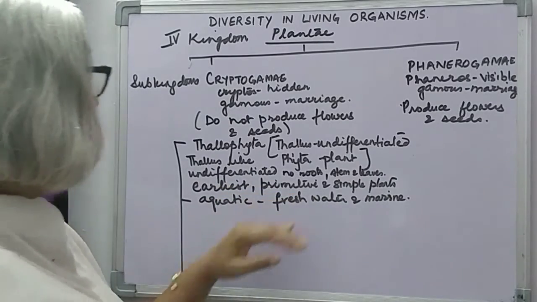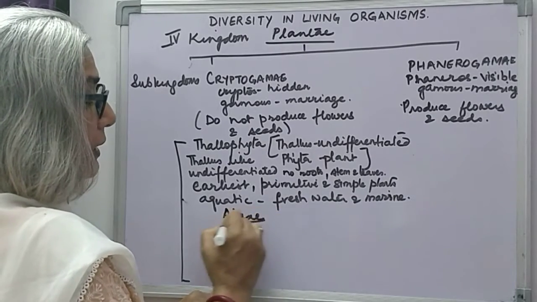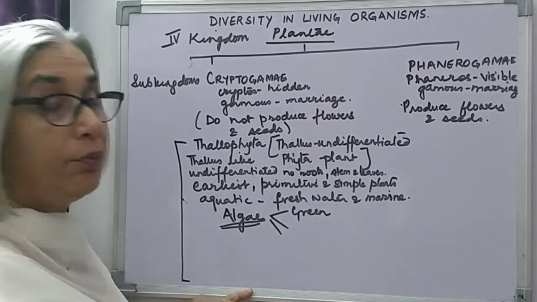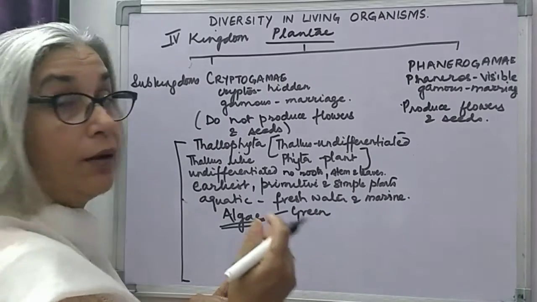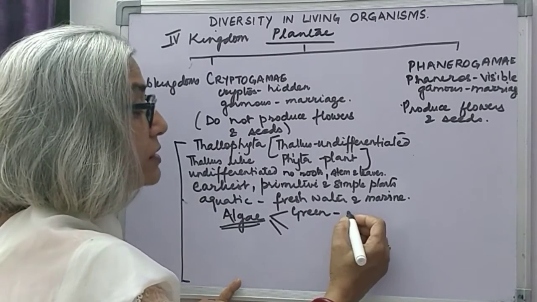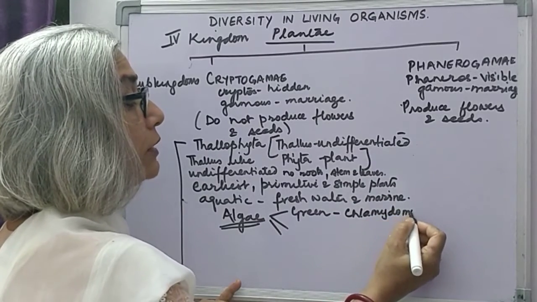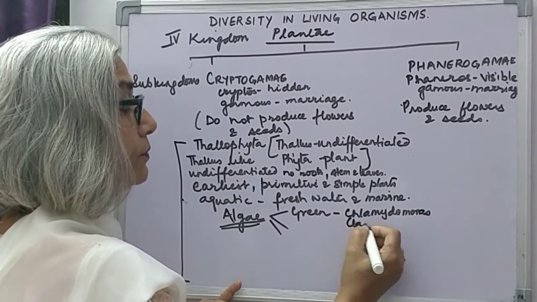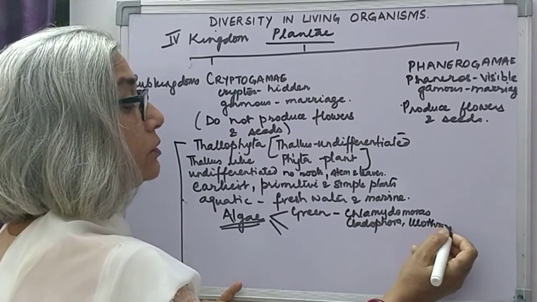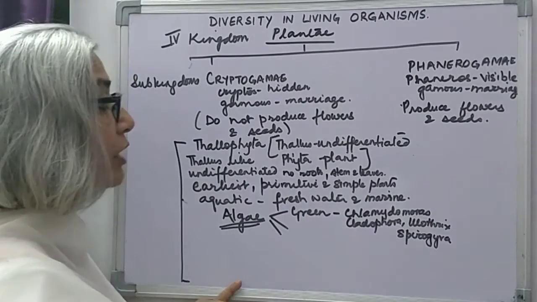Now, most of these plants are algae. Algae are of 3 kinds. Green algae, which contain the pigment chlorophyll. They come under Chlorophyceae. Some examples of green algae: Chlamydomonas, Cladophora, Ulothrix, Spirogyra. These are a few examples of green algae.